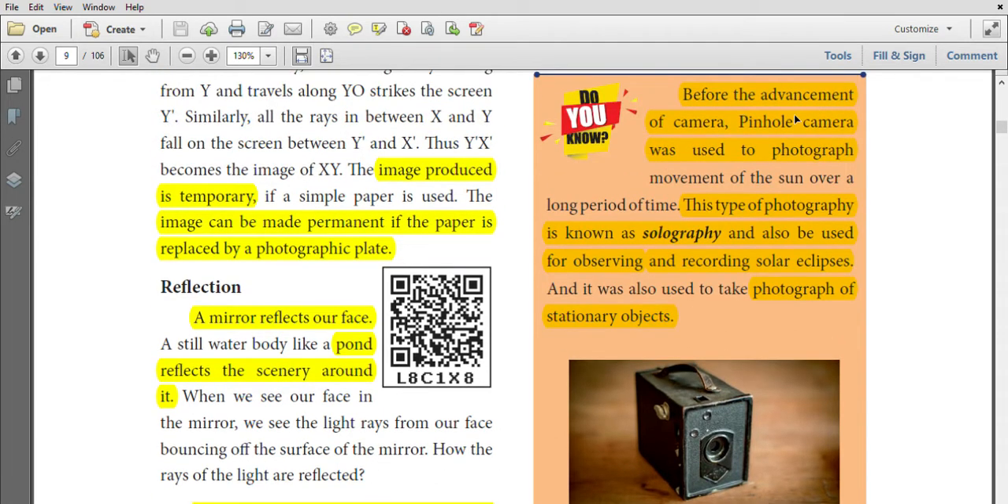Before the advancement of the camera, the pinhole camera was used to photograph. This type of photography is called solography. Solography is used for observing and recording solar eclipses. By using solography, we can take a photo of a stationary object.